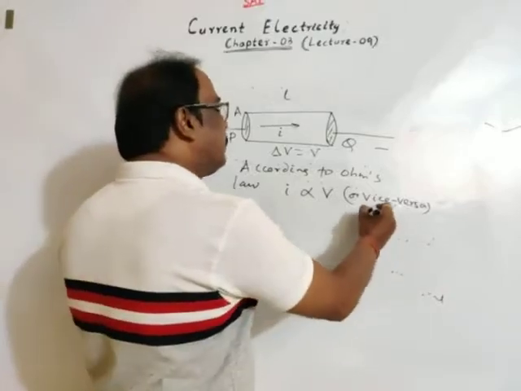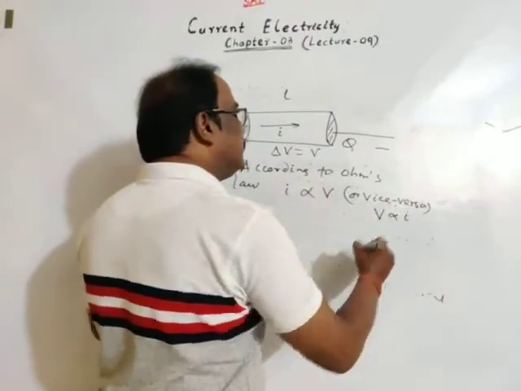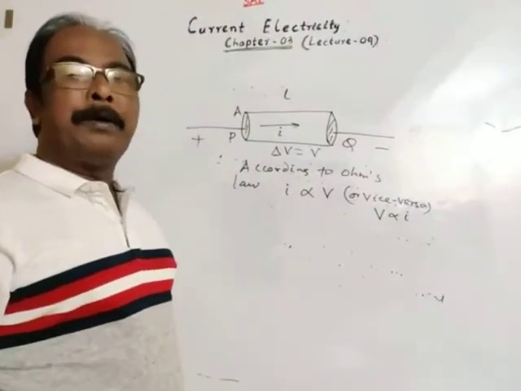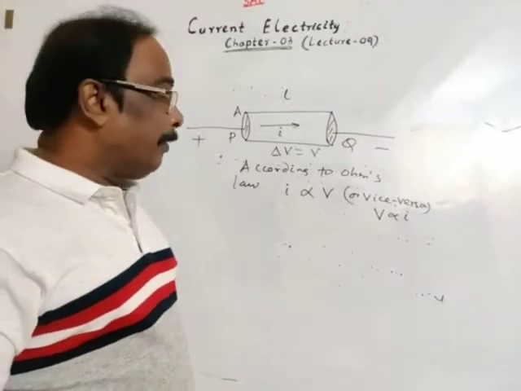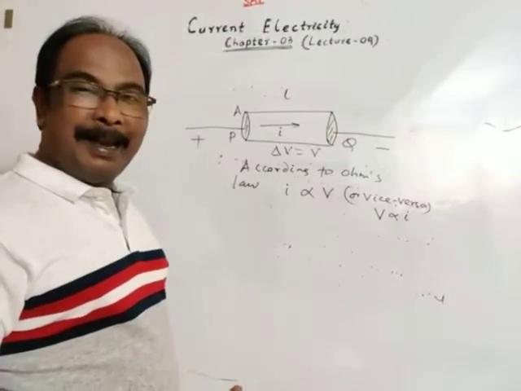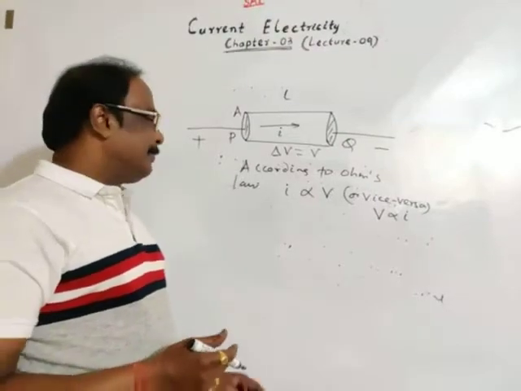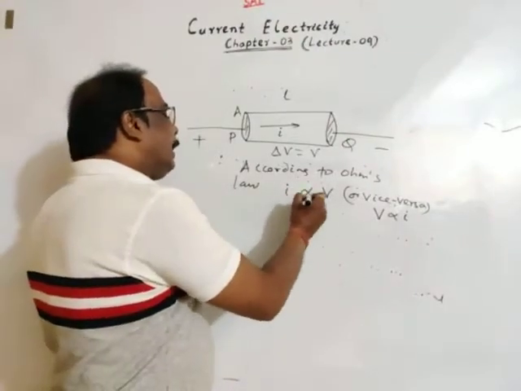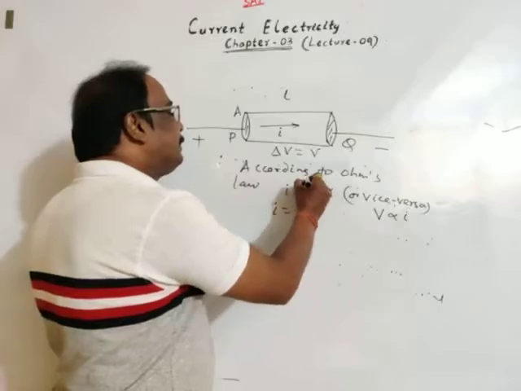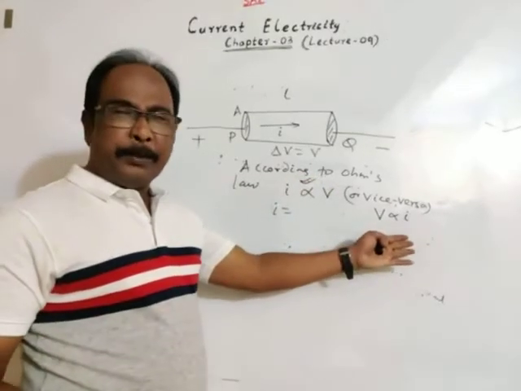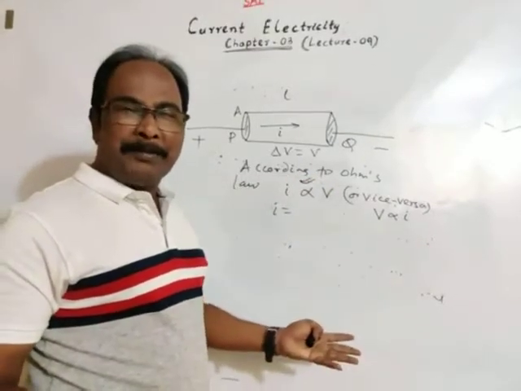Okay, vice versa means potential difference is directly proportional to current flowing through the cross-sectional area of the conductor. Okay, it may also be taken. So current is equal to, if you consider this equation, we may consider this equation also. Same thing, vice versa.